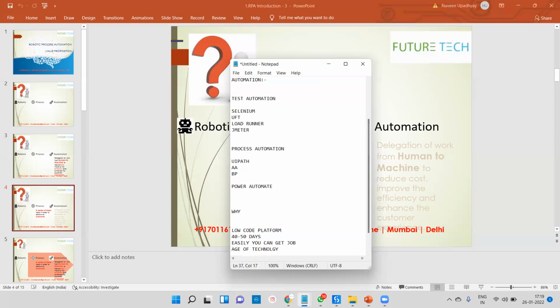Okay, so 20 years already completed. Whatever the language, like C, C++, Java, .NET, Python, they have already completed more than 20 years. And if you go for a job, there are lots of people already available in the market. That's why RPA, especially UiPath, came in 2018, and so only 3 to 4 years have been completed. Job-wise, there are very few people in the market, so competition is very less.